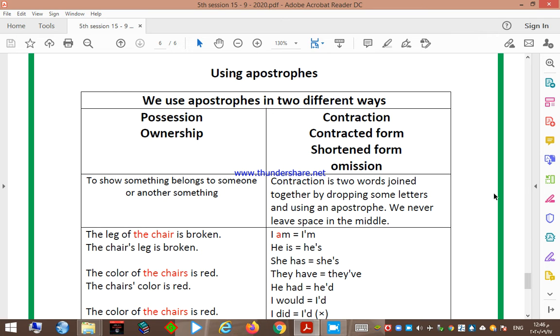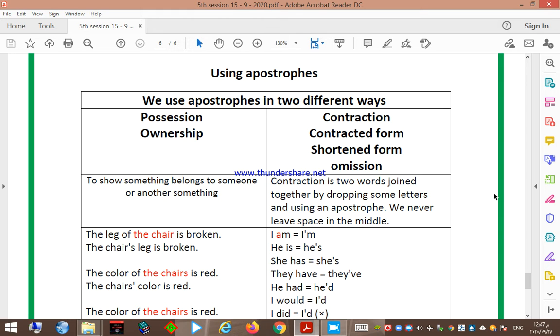Good morning, dear students. Last session I explained possessive pronouns and we learned when we use an apostrophe to form a possessive. As I told you before, you have to determine the owner. If it is a singular noun, proper noun, uncountable noun, or irregular plural, we add apostrophe s after the owner. But if the owner ends with s, if it is a regular plural, we just add an apostrophe after the s. Today we will learn when we use apostrophes in English.